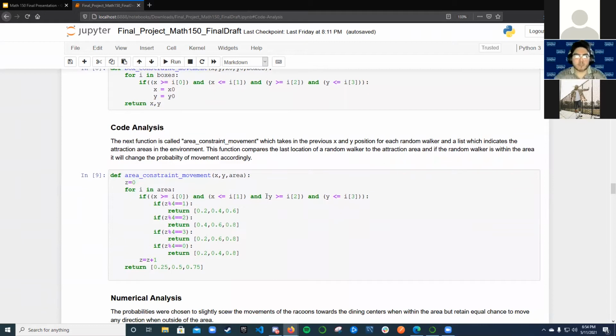And in here, this function area constraint movement takes in the previous x and y position of each random walker and a list which indicates the traction area of the environment. This function compares the last location of the random walker to the traction area. And if the random walker is within that area, it will change the probability of the movement accordingly.